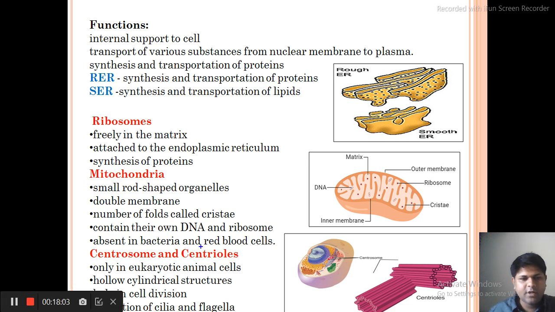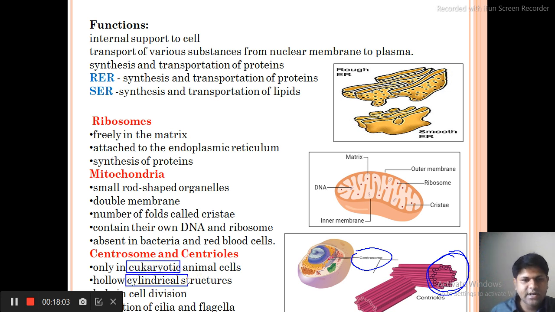Now let us talk about centrosome and centrioles. Here you can see the structure. Why is it called centrosome? Because generally it is in the center of the cell, and if you see the structure, on the above surface they seem like a star. We have already discussed that the centrosome and centriole are special features of the eukaryotic animal cell.